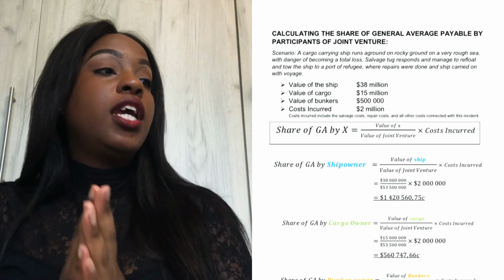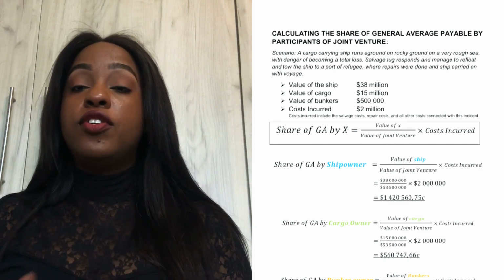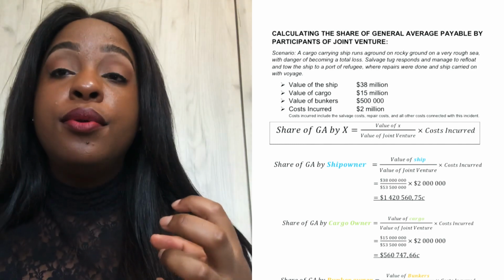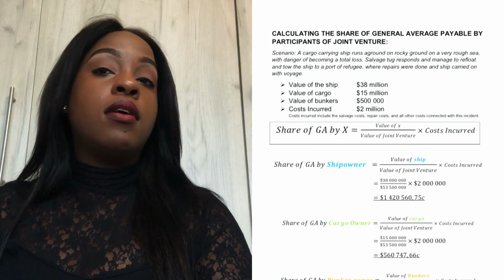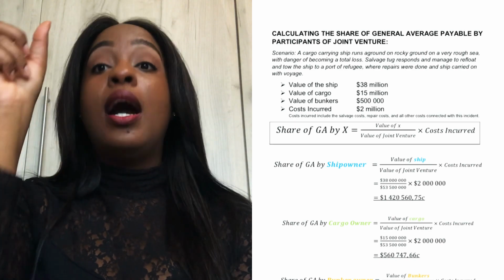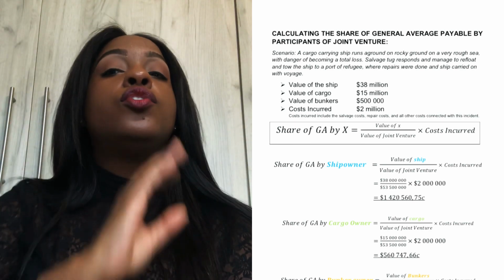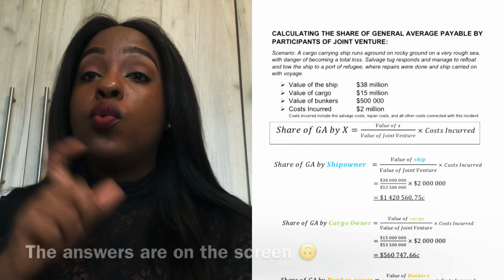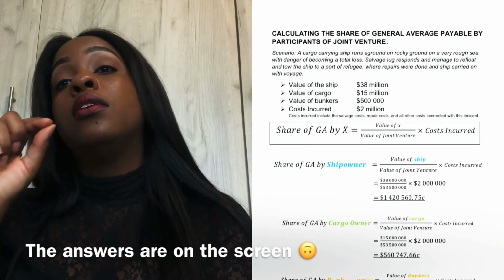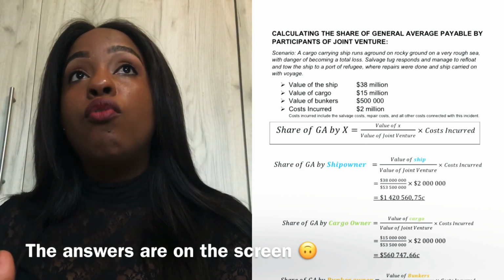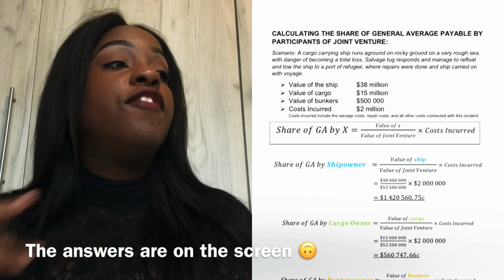Let us work out the share of general average for the ship owner, for example. So what is our value to the ship owner? What is our value, guys? The ship. We are then going to use that value under X. So you're going to say JV times CI over 1. We are working out the amount that the ship owner is going to pay towards general average. And the value of the ship is 38 million. So you're going to put 38 million over the joint venture. The joint venture is 38 million, 15 million, 500,000.